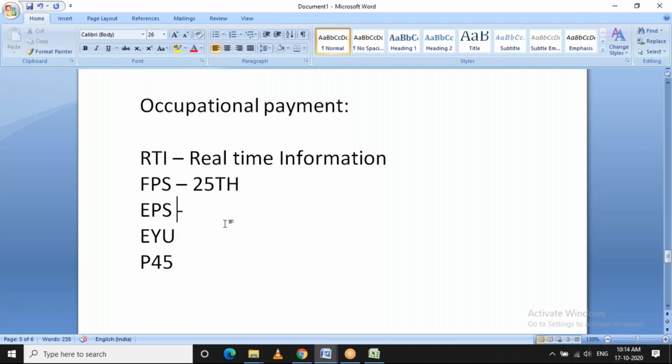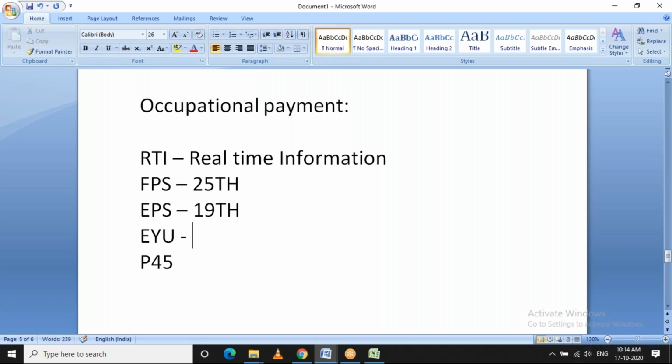And this will be submitted to the government on or before 19th of the following month. That is, for April period, EPS report should be submitted on or before May 19th. So usually all the customers will do it along with FPS. In certain cases, like if the payroll is a 4-weekly payroll and you have different pay dates, what they do is they will club together those two payrolls and then submit in the following month.